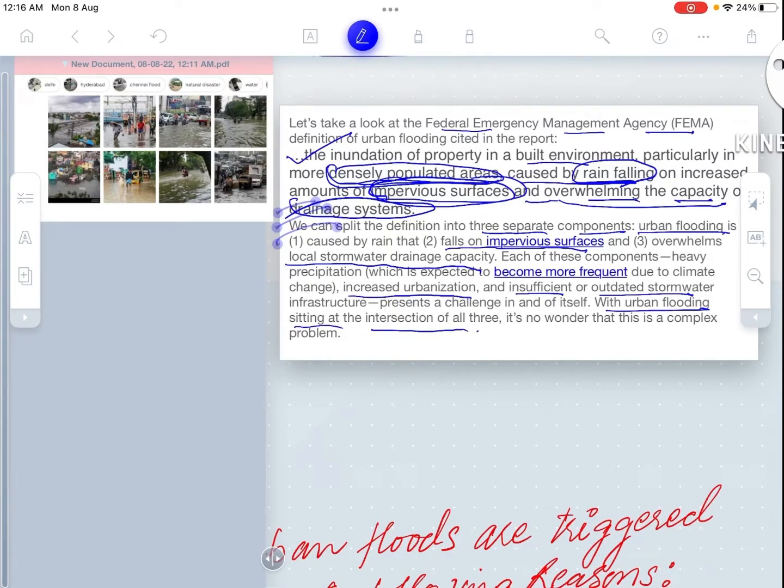It's no wonder that this is a complex problem. As I have said, the intersection of all these three problems is the main cause of urban flooding, which is heavy rain, impervious surface, and increased urbanization.